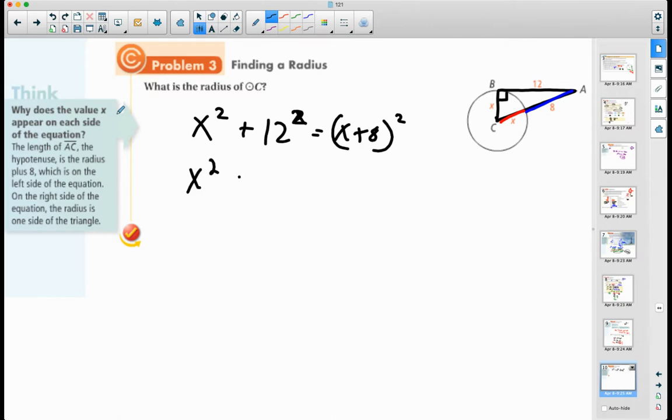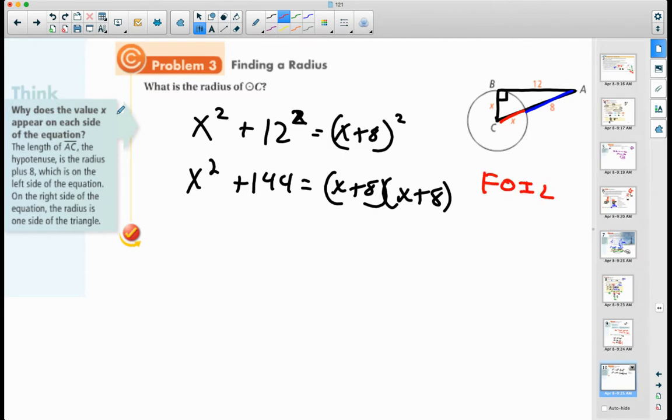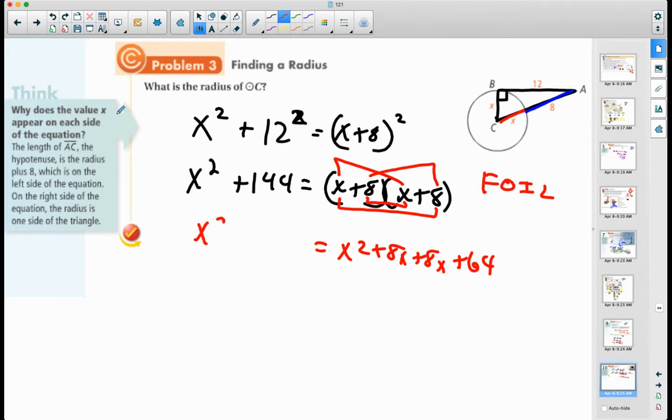So that's going to give me x squared plus 144 is equal to x plus 8 times x plus 8, right? Okay, so let's go ahead and FOIL this over here. Remember, FOIL: first, outer, inner, last. Okay, so we'll FOIL x times x. That's x squared. My outer terms is a positive 8x. My inner terms is also a positive 8x. And then the last term in each set of parentheses is 8 times 8, which gives me 64. All right, so I get x squared plus 144 is equal to x squared plus 8x plus 8x plus 64.